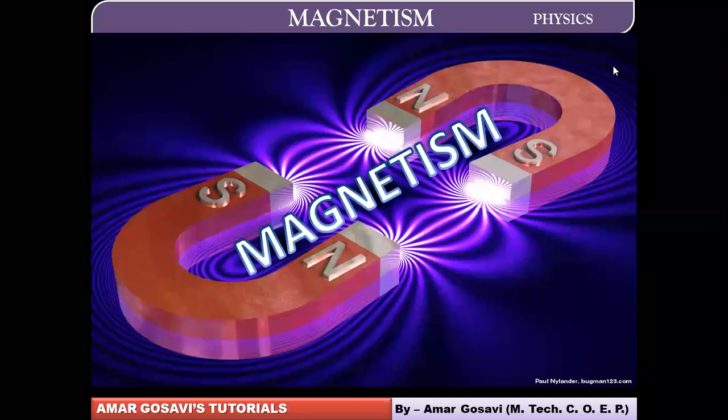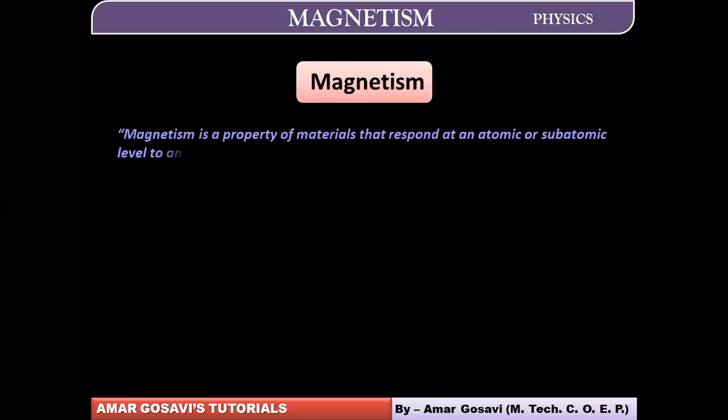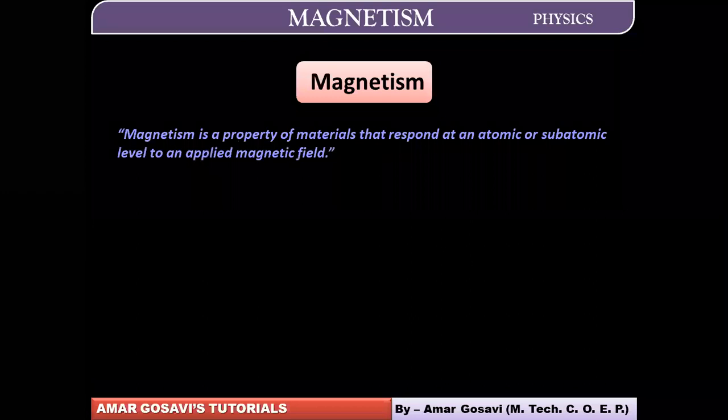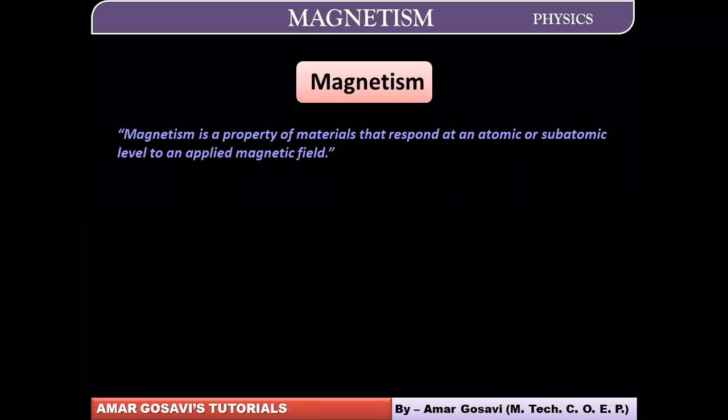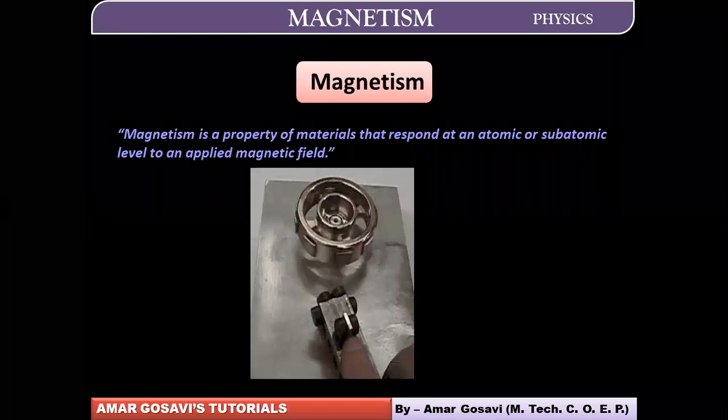So let's discuss the origin of magnetism. Before we move ahead towards the origin of magnetism, we all know magnetism is a property of material that responds, obviously at atomic or subatomic level, to an applied magnetic field, right? This is something which we know very well. Now let's understand how this magnetism comes into the picture so far as the materials are concerned.